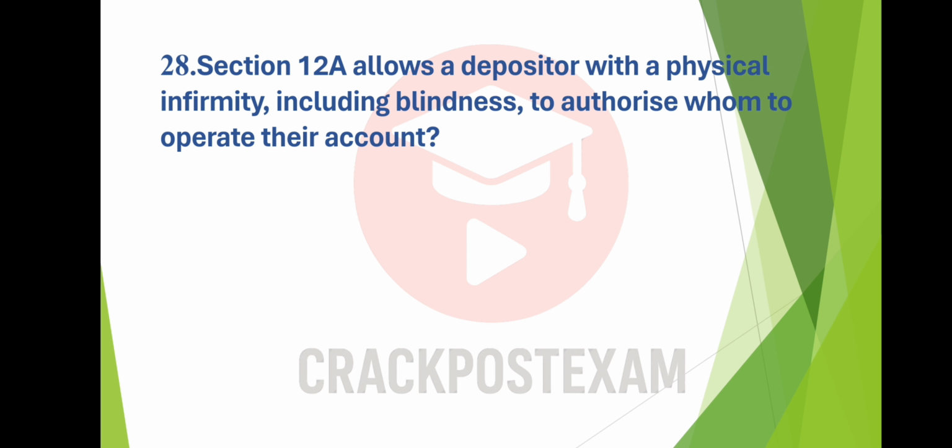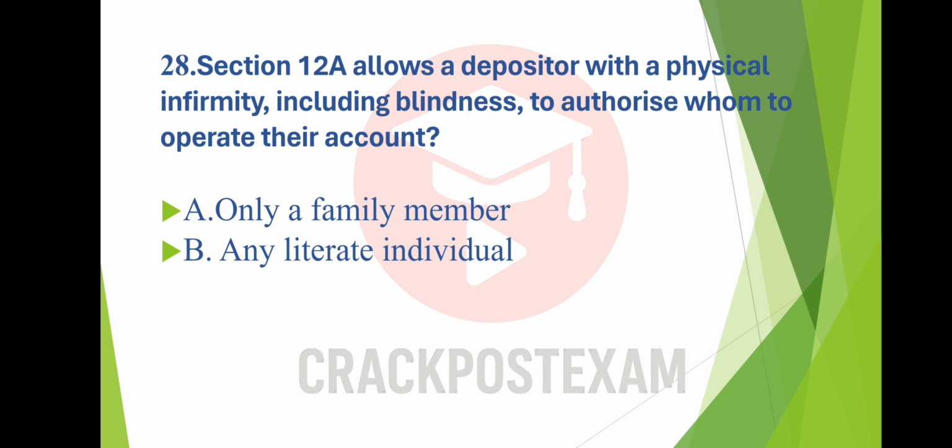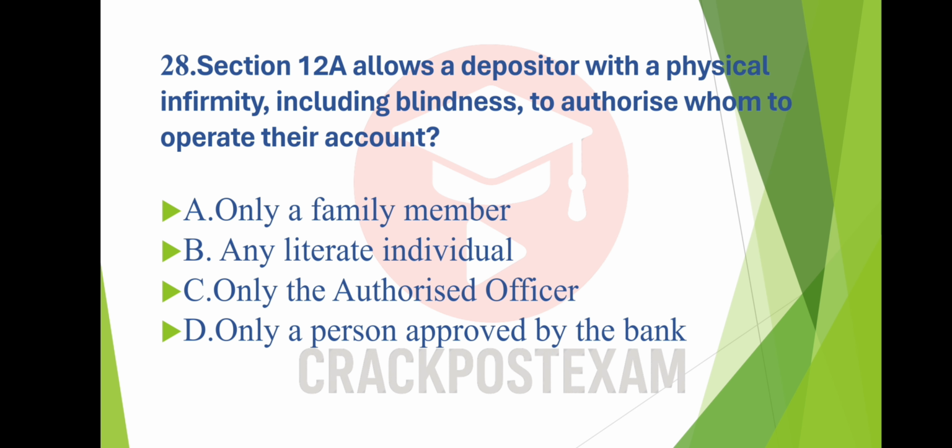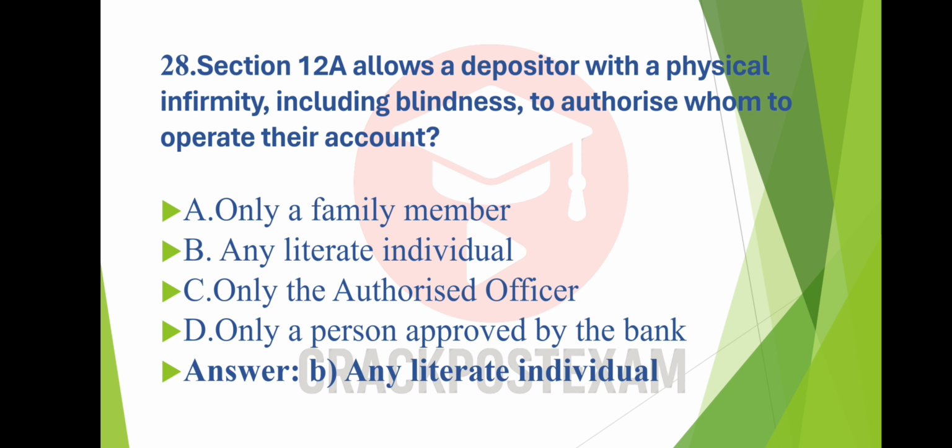Question number 28. Section 12A allows a depositor with a physical infirmity, including blindness, to authorize whom to operate their account? Option A, only a family member. Option B, any literate individual. Option C, only the authorized officer. Option D, only a person approved by the bank. And the answer is option B, any literate individual.